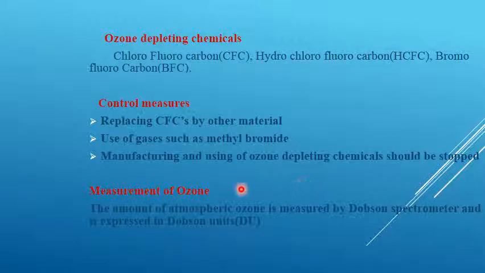The last one is how we are going to measure ozone. The amount of atmospheric ozone is measured by the Dobson spectrometer. By using the Dobson spectrometer we can measure ozone, and it is expressed in the unit called Dobson unit, denoted as DU.